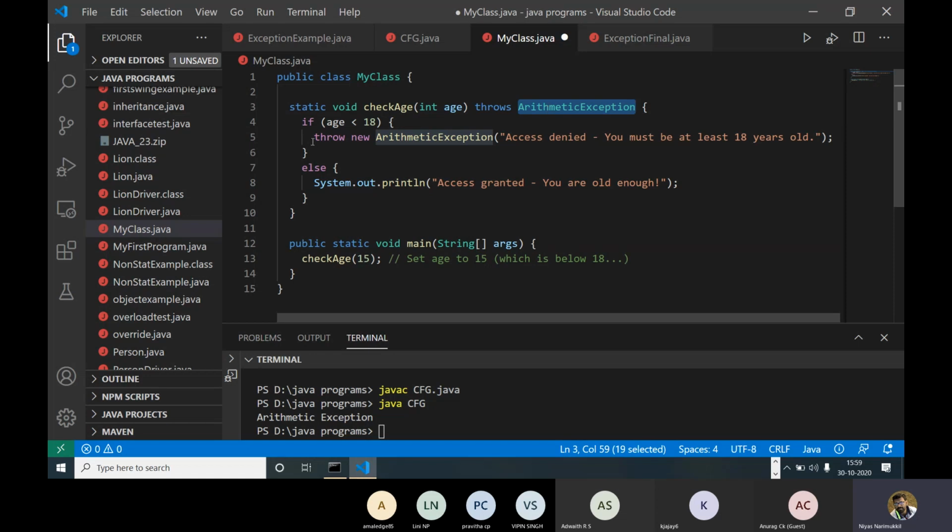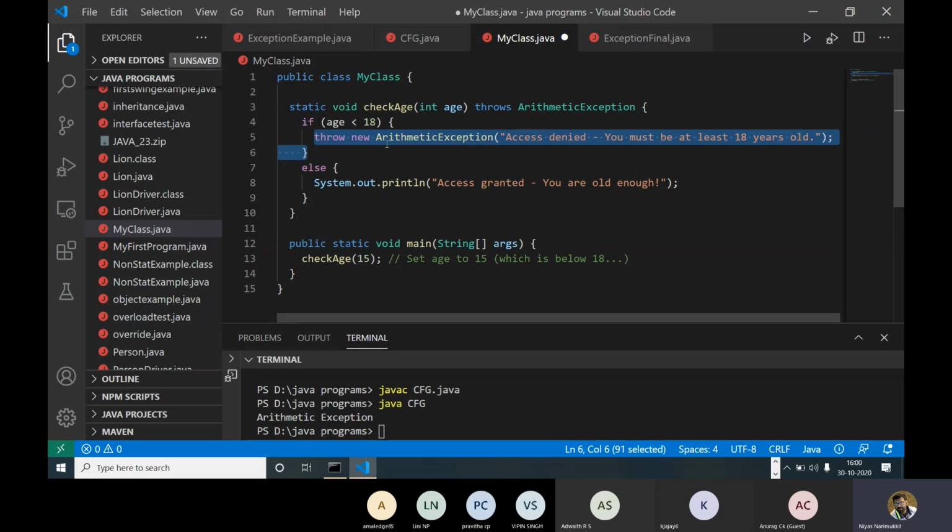So for example, instead of this, we can use divisible by 0. Here we are simply throwing one exception with the help of this throw object. Instead of the throw object, you can use the divisible by 0 scenario also, like 80 divisible by 0. Simply we are throwing one exception, and that exception is printed while executing this. We are passing the age as 15. As the age is less than 18, we will get an arithmetic exception like this.